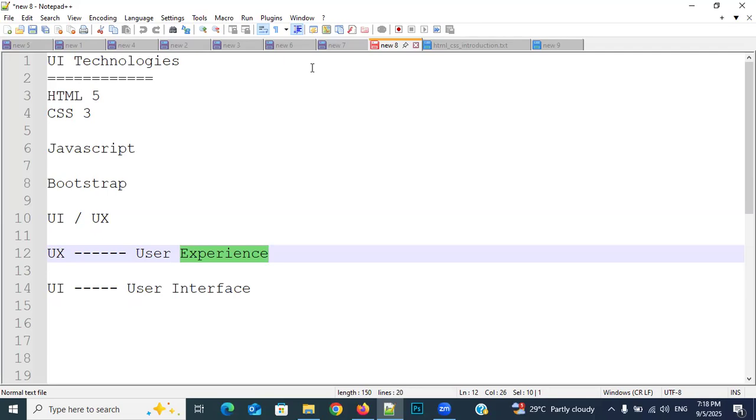Sometimes the client will tell you the deadline also. Understand? Sometimes the client will give that opportunity to the company. Sometimes if it is necessary, then the client will tell the deadline also. 3 months we need to complete, 6 months we need to complete, like that. Whatever it may be, they will conduct a meeting and then tell their plan: how they need to develop, how many people are required, how many hours they need to work, and whatever framework, technology, timeline, deadline, everything. Each and every module's deadline also they will discuss.